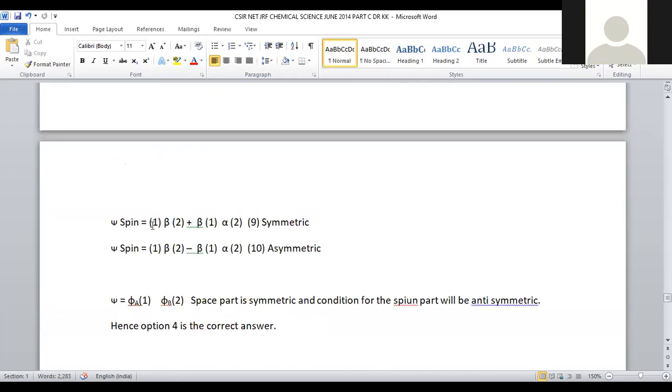And moreover, alpha 1, beta 2 plus beta 1, alpha 2.